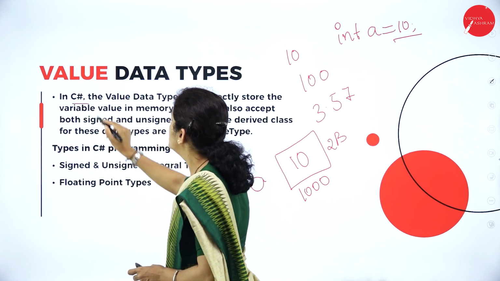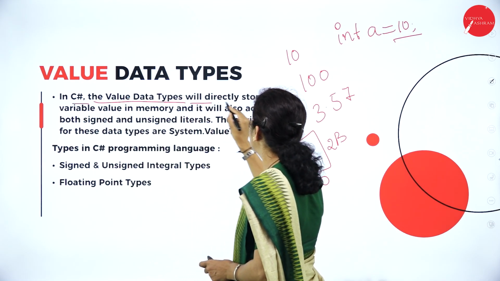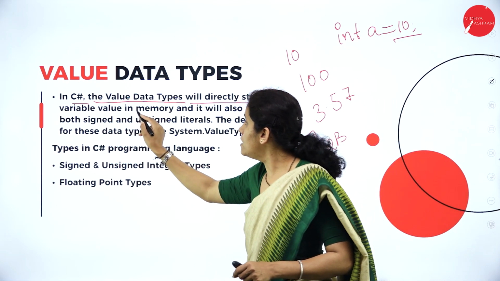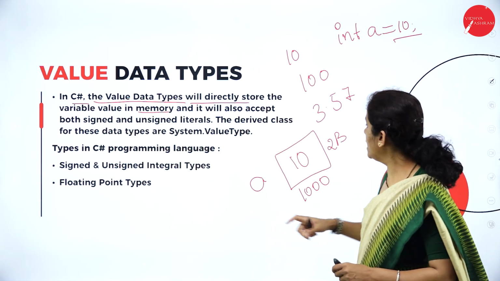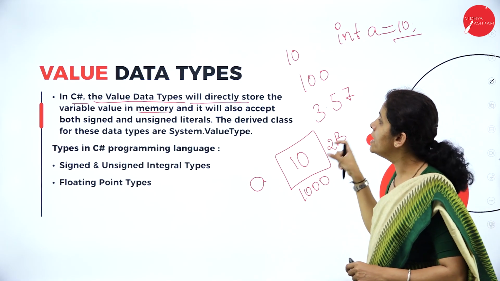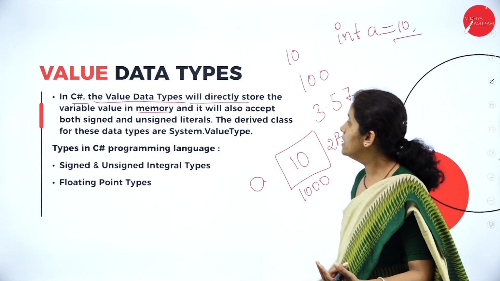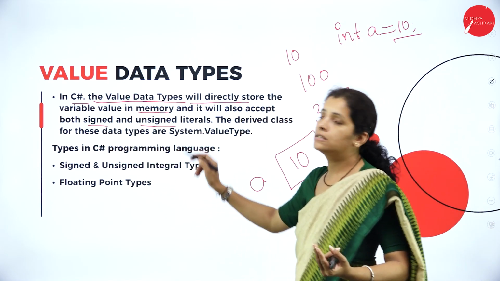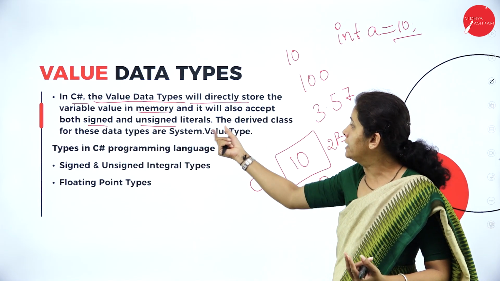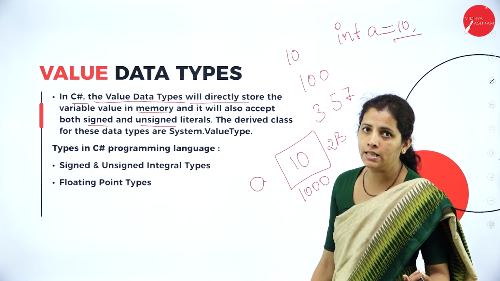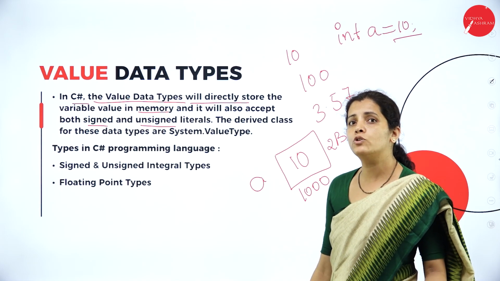In C#, the value data type will directly store the value in the memory, and I can store signed and unsigned literals, in the sense that I can store negative and positive numbers.